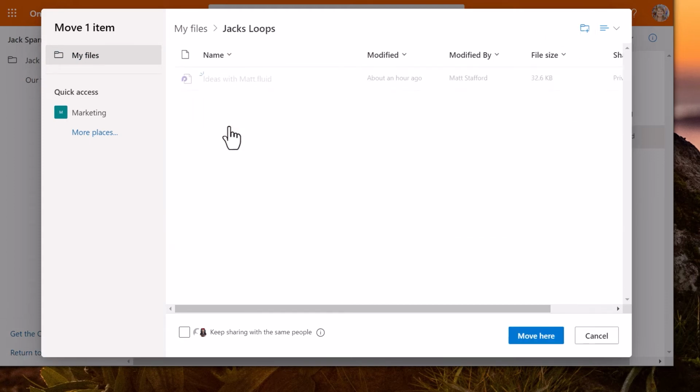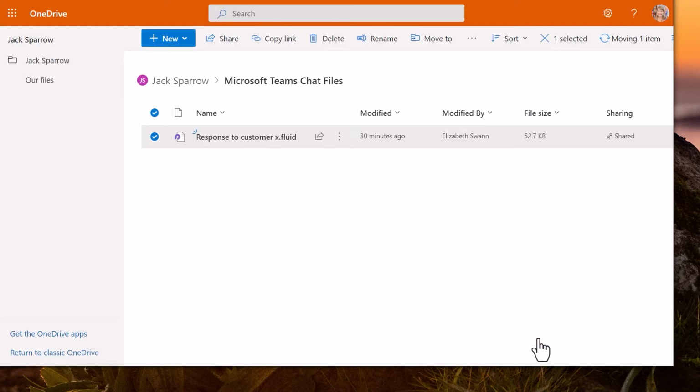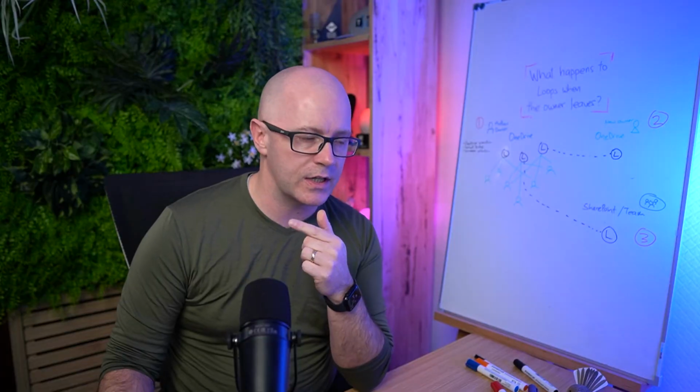So we'll place that in here, and we'll tick this box, keep sharing with the same people. So this continues sharing with the same people and notifies them that the file has been moved. Let's do that again. Maybe I didn't tick that box last time.